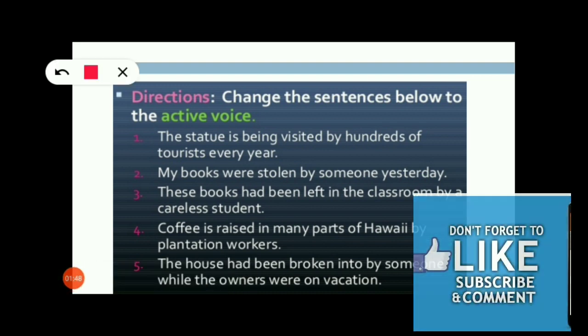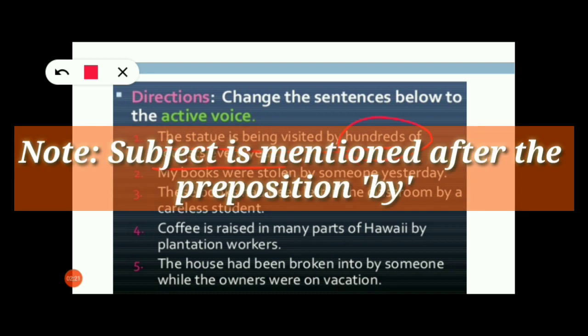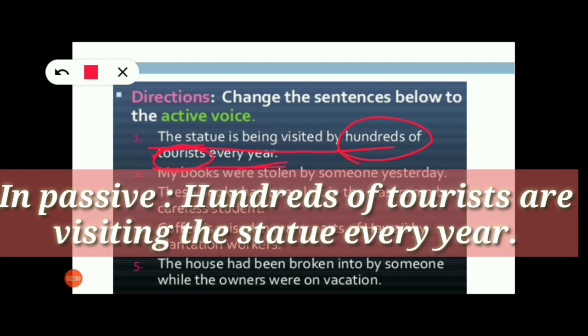So let me tell you the first one so that it will be easy for you. The statue is being visited by hundreds of tourists every year. How will you convert this sentence into the active voice here? So here my subject is hundreds of tourists. So what can be the answer here? Hundreds of tourists are visiting the statue every year. Yes. So I hope you understood here, everyone.